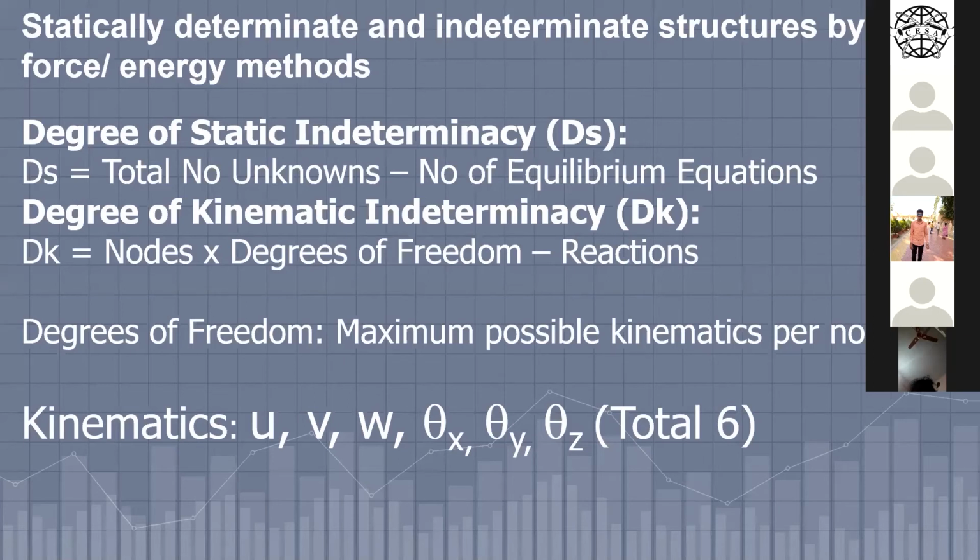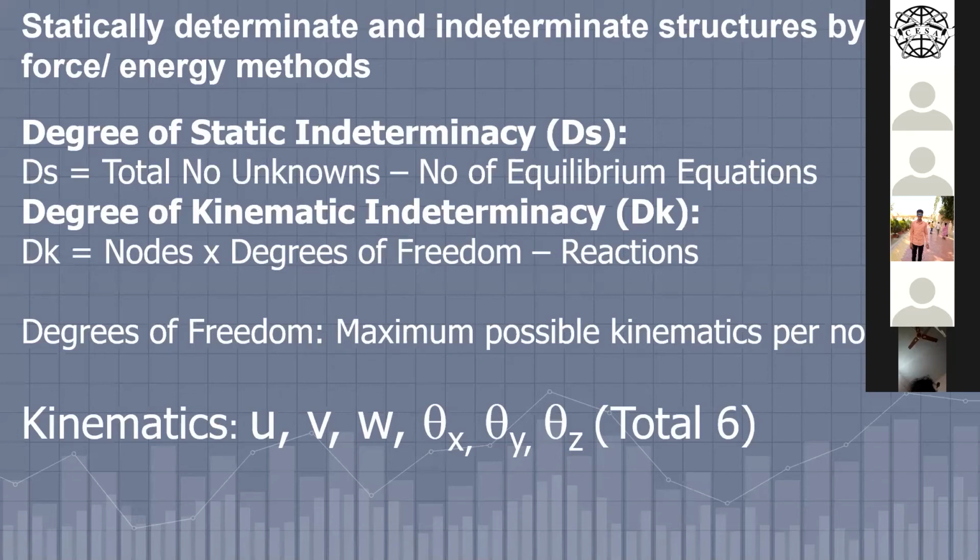So in totality, in degrees of freedom, if you consider the maximum possible kinematics, what are they? If you consider the Cartesian coordinate system, there are maximum, ज़्यादा से ज़्यादा कितने हैं? UVW and theta x, theta y, theta z. UVW means three linear displacements in x, y, z direction. X, y, z में UVW है और rotations theta x, theta y, theta z. So UVW ये क्या करते हैं? These are producing the axial forces and the shear forces. What are theta x, theta y, theta z? These are producing the moments.